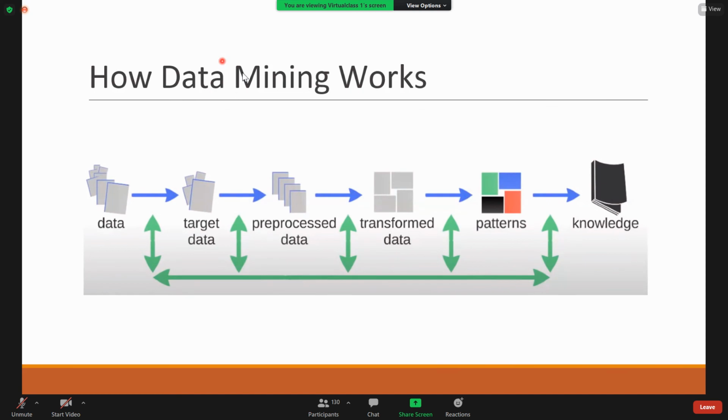Data mining mostly deals with description and prediction, but analytics goes beyond description and prediction. Prescriptive analytics is there as well, and it will even provide the solutions for that. So data mining is a part of data analytics. You can say it like that.